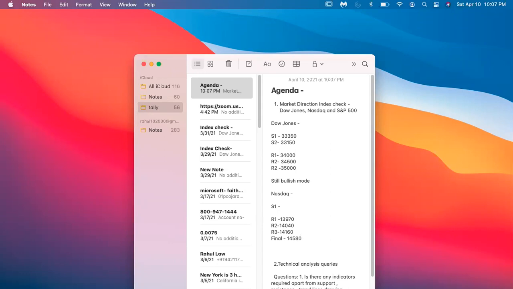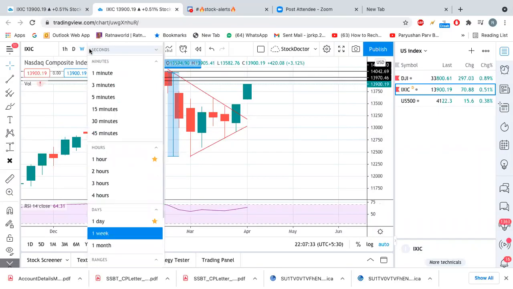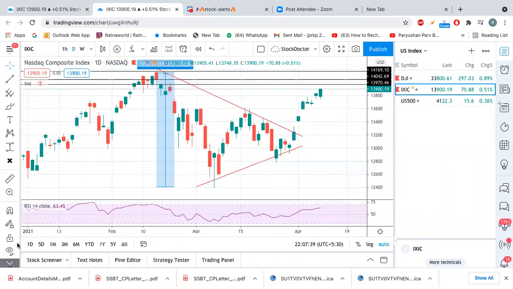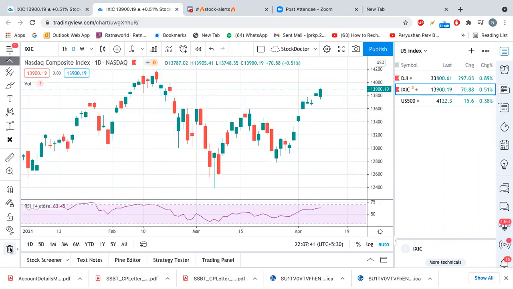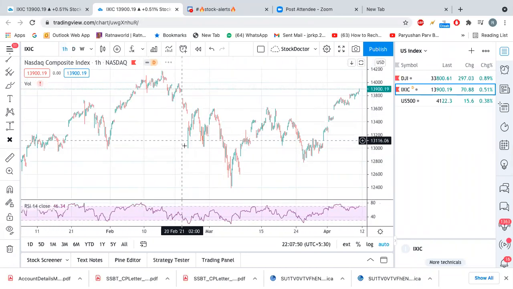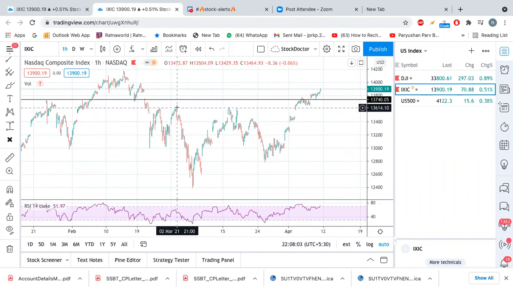Okay, so these are the levels which we have drawn. And now we need to identify the support, right? So for the support, if I want to find the support for Nasdaq, what I'm going to do is convert it into the hourly first, and I would draw supports based on the points it is connecting. So the first point of support I would calculate at this one, and the second is near about this point line.